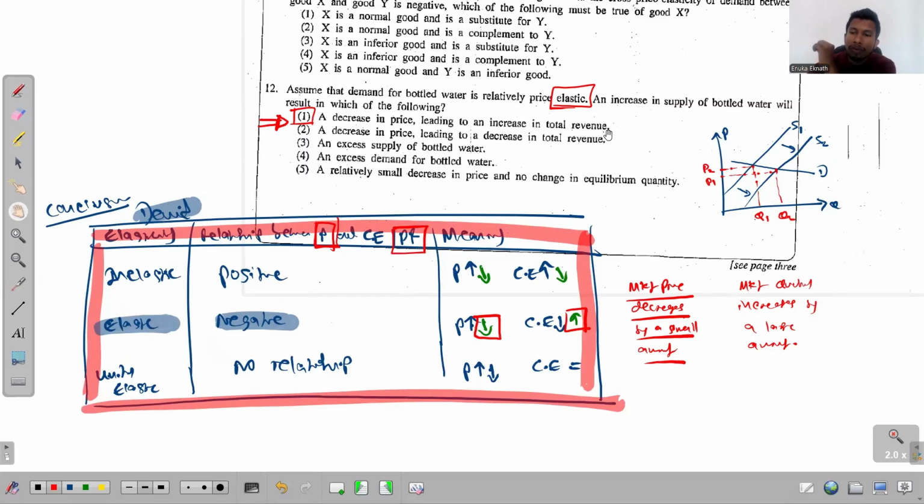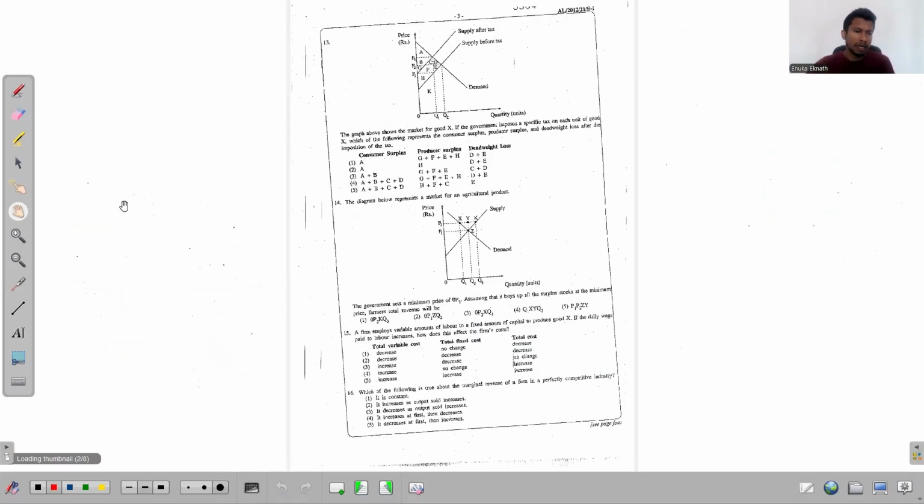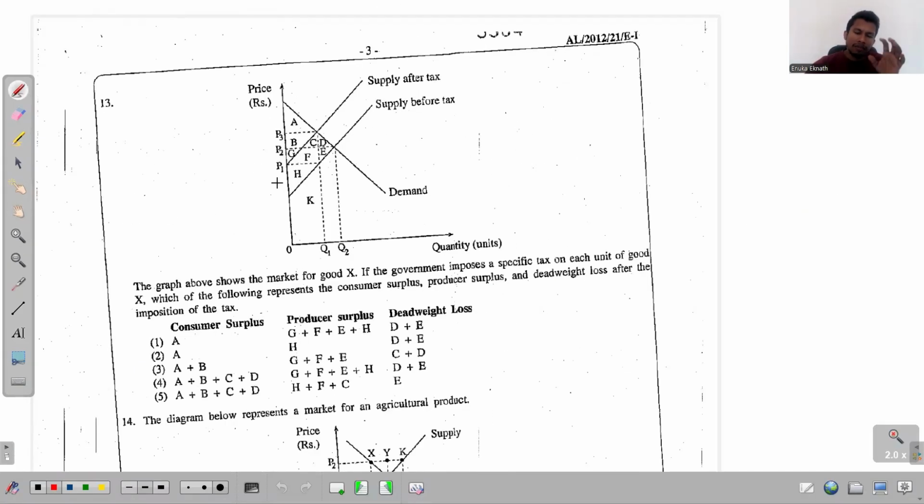All right. Now we will move to the 13th question. The graph in question 13 shows the market for good X. If the government imposes a specific tax on each unit of good X, we can understand that the government has imposed a unit tax, and that's why the supply curve has shifted to the left, parallel to the old supply curve. So we can recognize that. Then they ask which of the following presents the consumer surplus, producer surplus, and the deadweight loss after the imposition